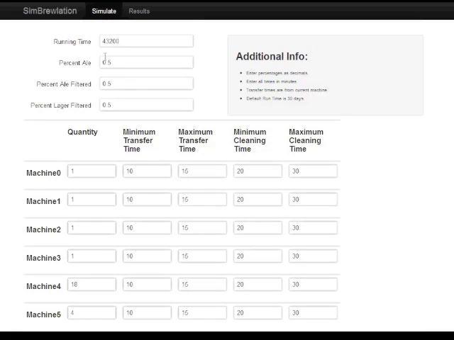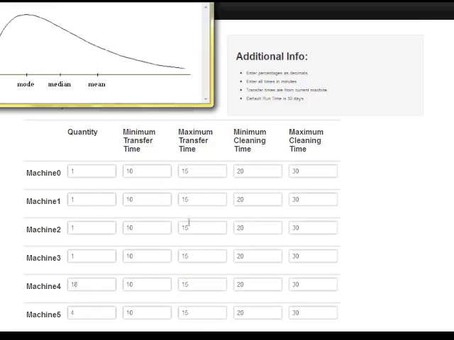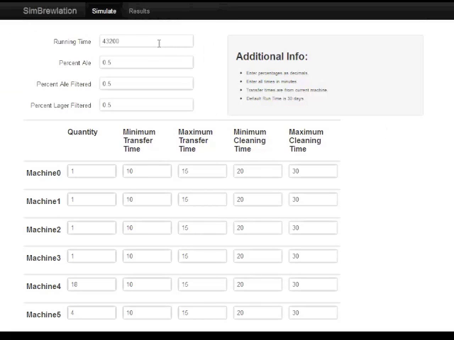versus lagers. Both the transfer times and the cleaning times are represented by a distribution that is skewed to the right. So enter a minimum time that is close to what you usually expect, let's say 10 if we expect 11 or 12, and a maximum that represents the amount of time if something goes wrong during the process. Our default runtime is 30 days, since this is the standard amount of time between major cleanings, and we'll run the simulation with both 50% ales and lagers.